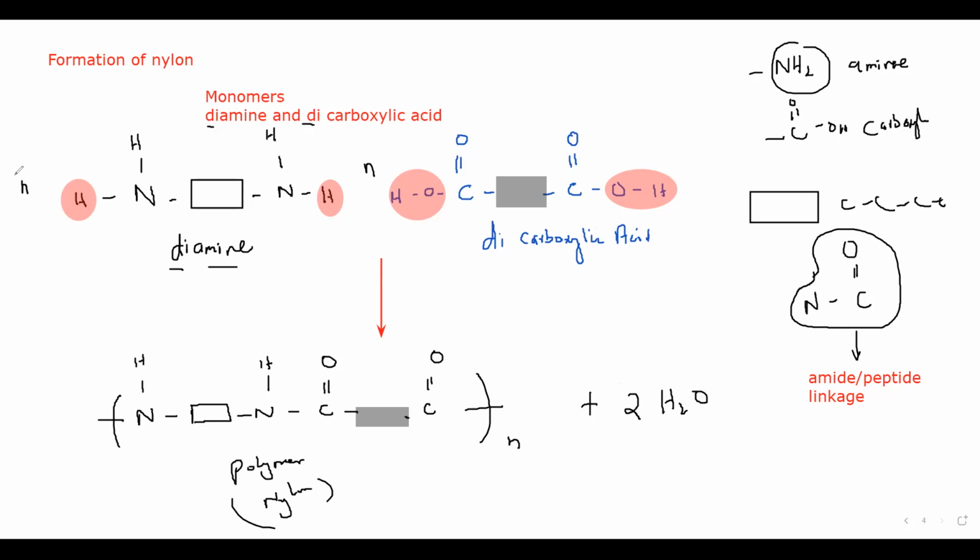But if you have N molecules of amine and N molecules of dicarboxylic acid, how many water molecules will there be? It will be 2N H2O. Is it clear?